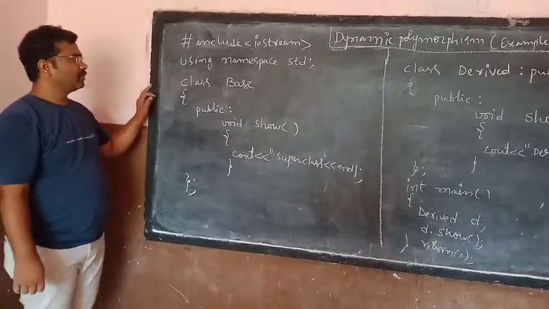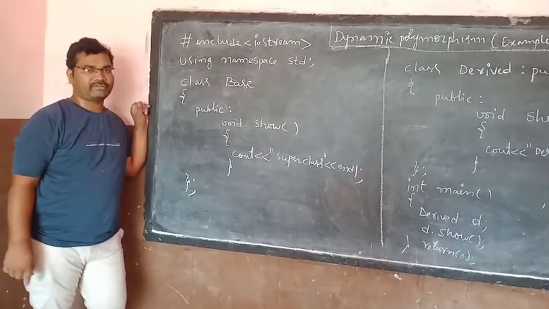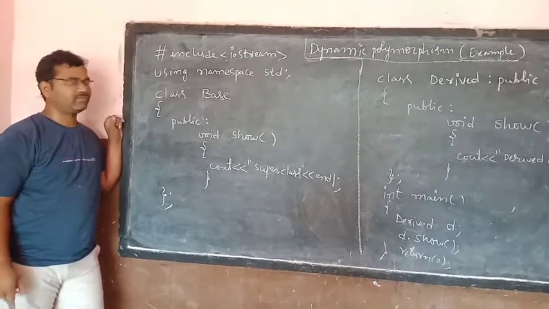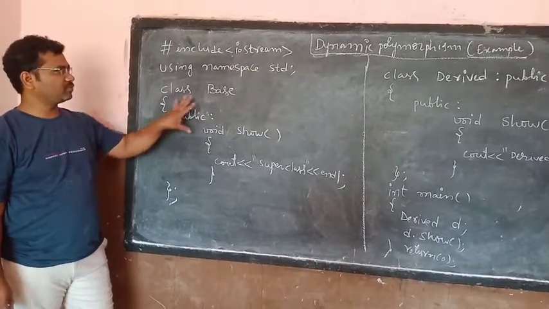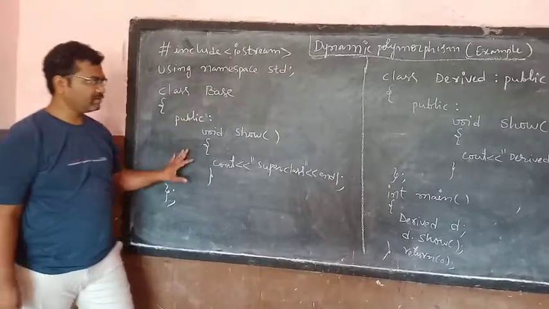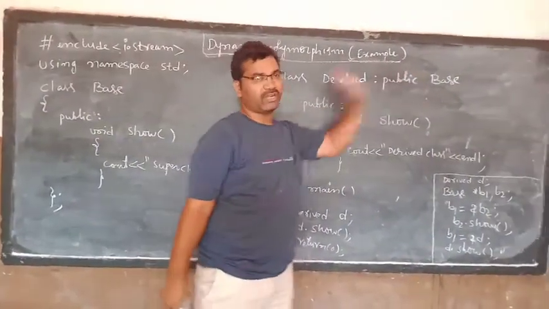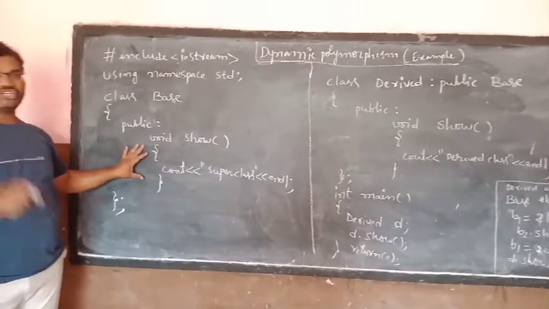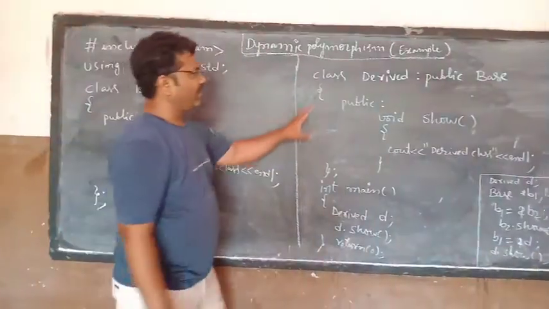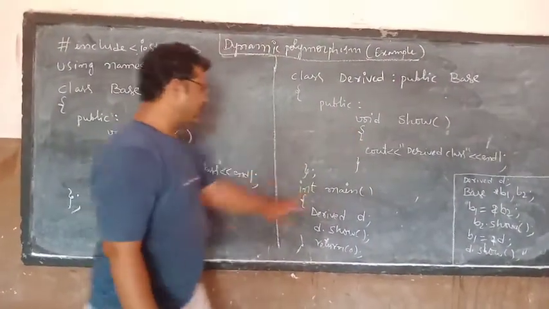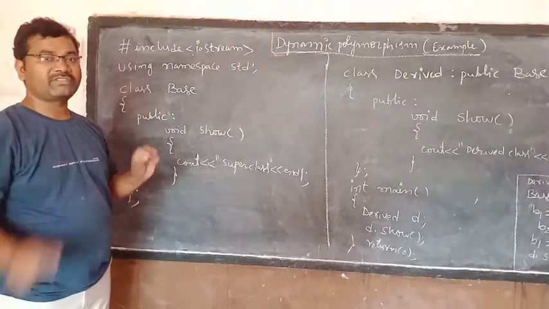See here. In dynamic polymorphism, there are 2 classes, superclass and subclass. Superclass and subclass we can call base class and derived class. Here in this program, I created one superclass named base class, and a subclass named derived class. Derived class is derived from base class. The base class has one function, void show, a simple show function. In the same way, derived class also contains a show function, with the same signature: return type is void, function name is show, no parameters.